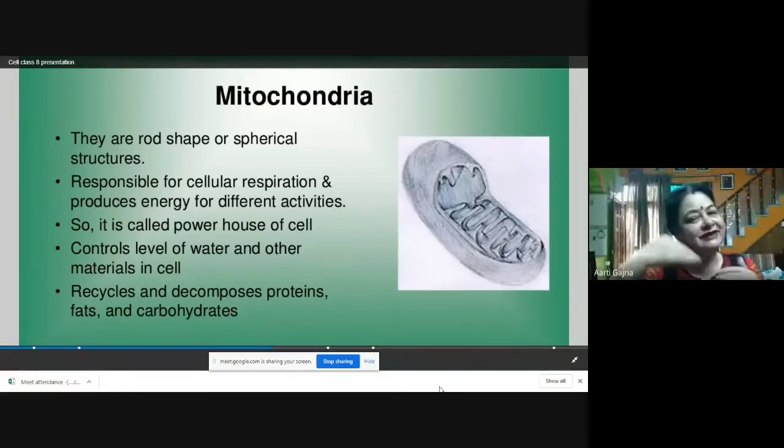It is also controlling the level of water and other materials of the cell, and it is recycling and decomposing proteins, fats, and carbohydrates. The major function of mitochondria is that it is the site for cellular respiration. That's why it is called the powerhouse of the cell.